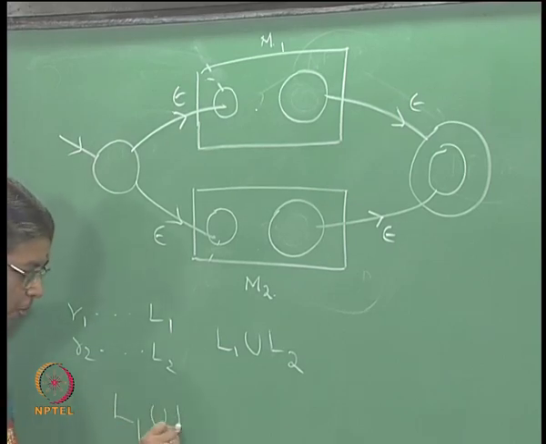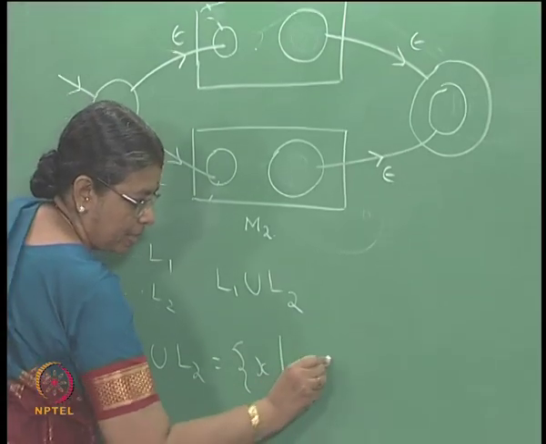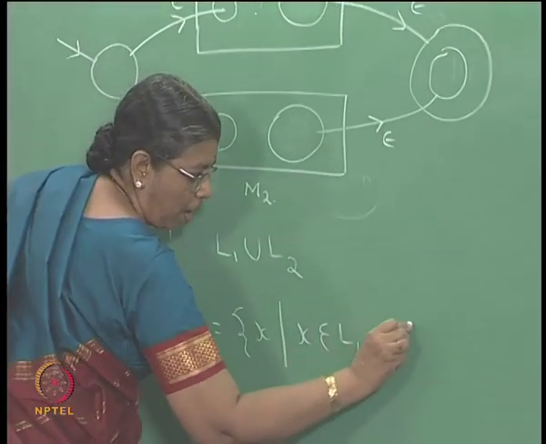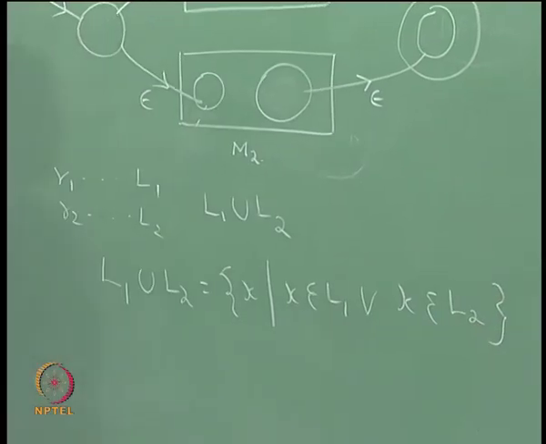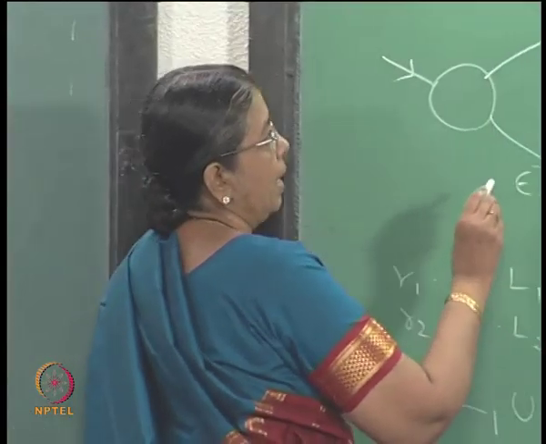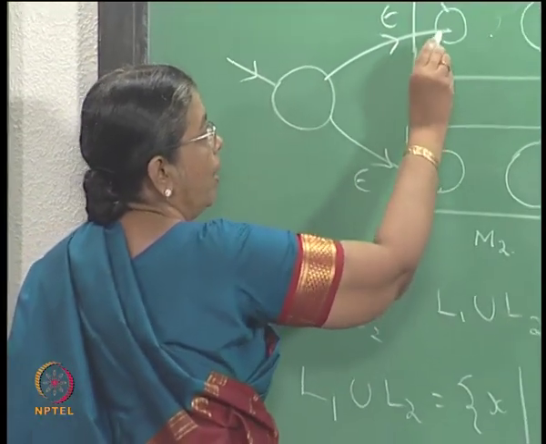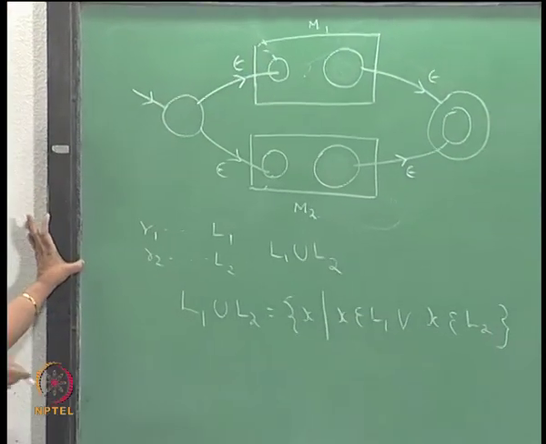How do you define L1 union L2? L1 union L2 is X, X belongs to L1 or X belongs to L2, right. So, any string accepted by L1, you will go from here to here through a path.